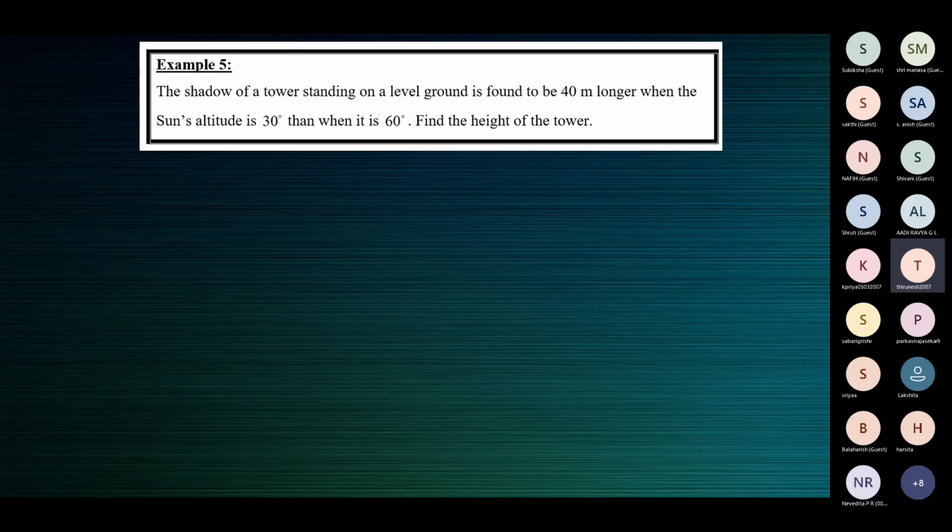The angle between the sun's rays and the surface of the earth. Very good. The angle between the sun's rays and the surface of the earth at a particular point of time is called the sun's altitude. The sun's altitude is different at different times of the day. The shadow of a tower standing on a level ground is found to be 40 meters longer when the sun's altitude is 30 degrees than when it is 60 degrees.